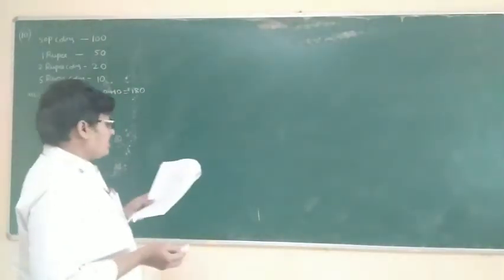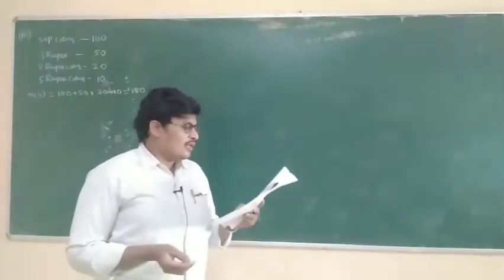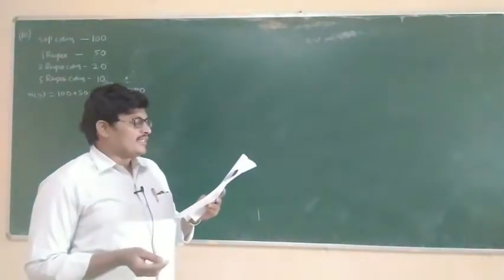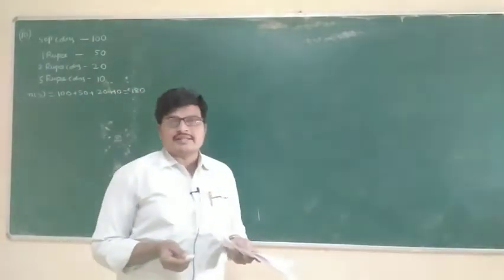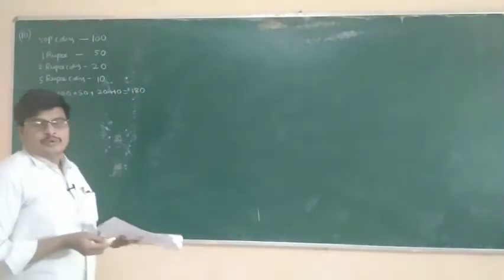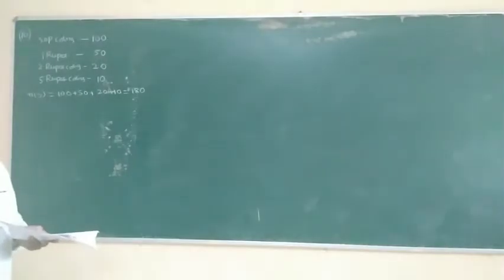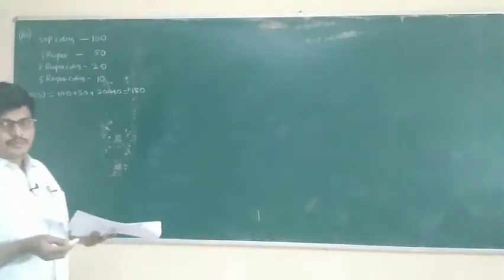Probability of getting, what is the meaning? What is the probability that the coin will be a 50 paisa coin? This is the probability.